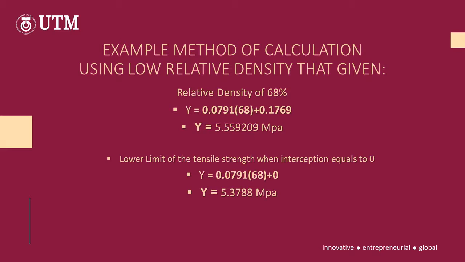Here is an example calculation using the given relative density of 68%: y equals 5.559209 megapascal, and if the intercept equals 0, y equals 5.3788 megapascal.